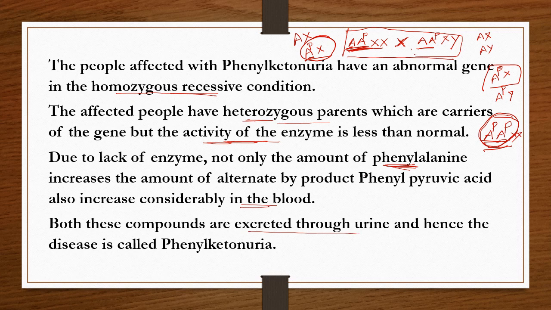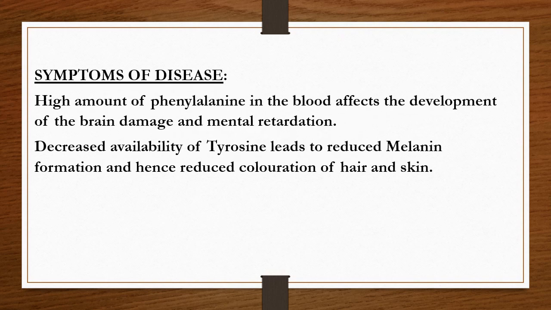Hence, this disease is named phenylketonuria. The symptoms of phenylketonuria disease: a high amount of phenylalanine in the blood affects the development of the brain, causing brain damage, and it leads to mental retardation.